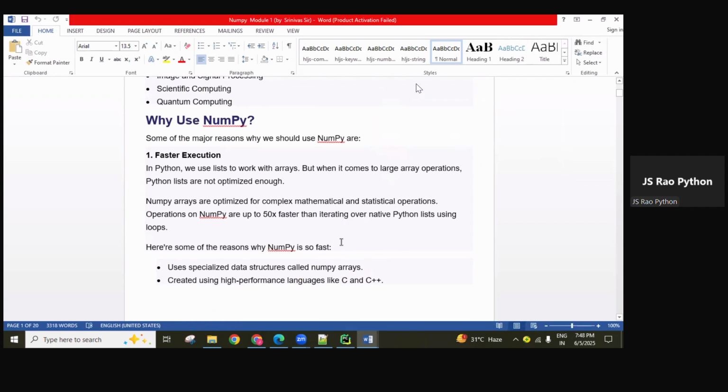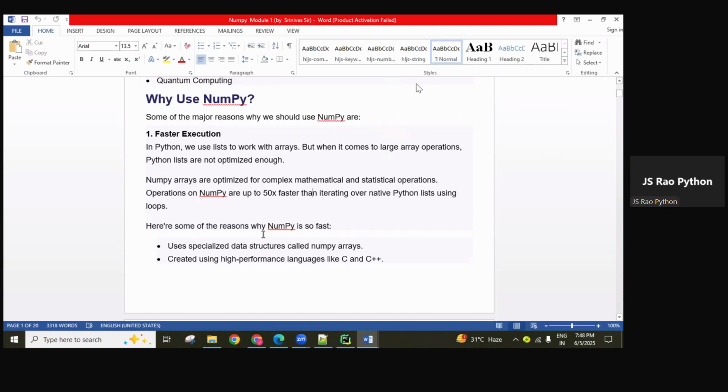Okay, that is one point here. Why is it 50 times faster? Modern CPU techniques are used, and it uses a specialized data structure called NumPy arrays, created using high performance languages like C and C++. Nowadays modern CPUs are developed with these, so modern CPU techniques are used for developing the NumPy module.